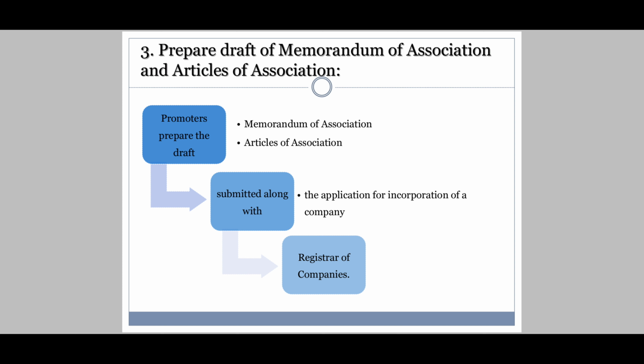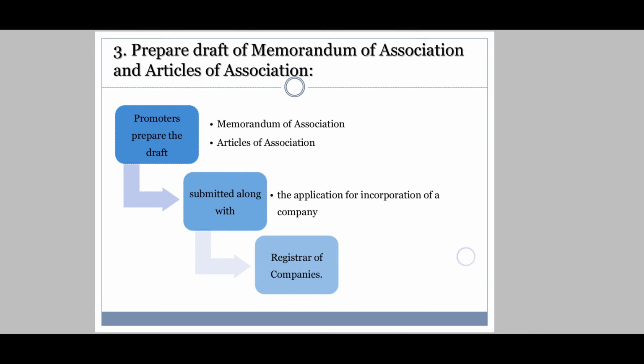After preparing these two documents, they are going to submit them along with the application for incorporation of a company. I'm going to write an application that I want to incorporate a company, I want to form a company, and this application along with these two important documents I am going to submit to the registrar of companies.